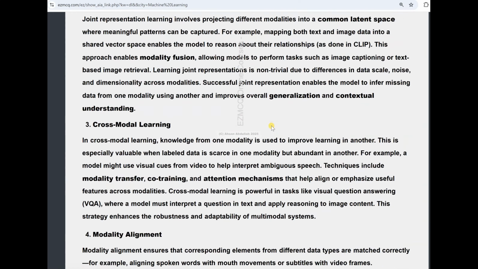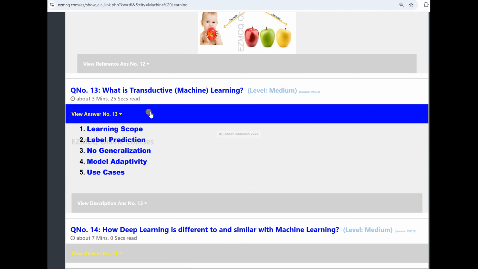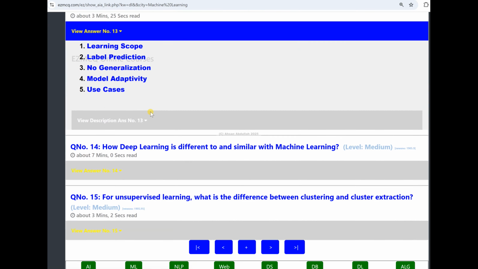Okay, so we move on to the next type of learning, which is transductive learning. So what is transductive learning? Transductive learning basically means that the model makes predictions, but only on specific test instances. And what are those test instances? Those that were available at the time of training. So there is no generalized learning. There is no general function which is applicable to unseen future data. So it has a certain scope, and this is a more pragmatic approach.